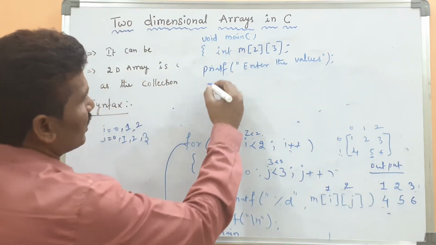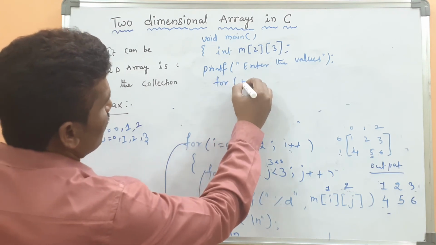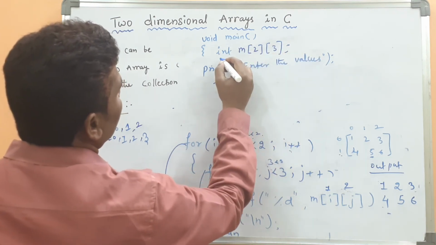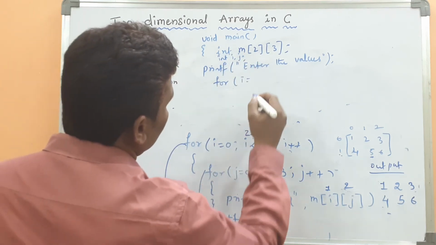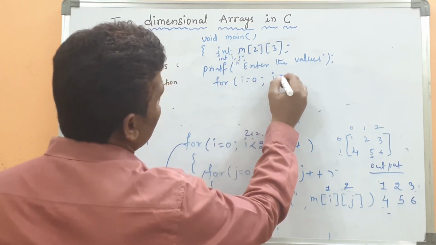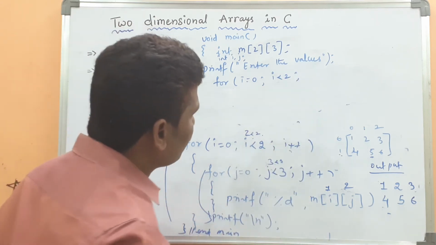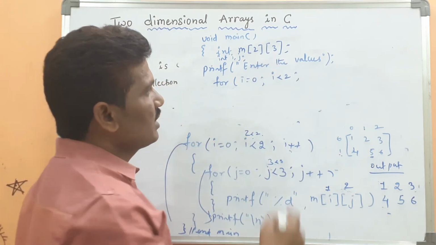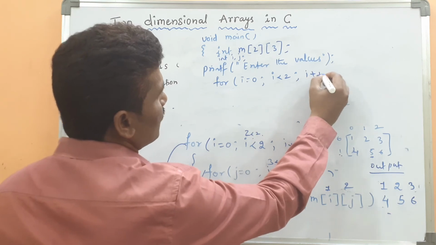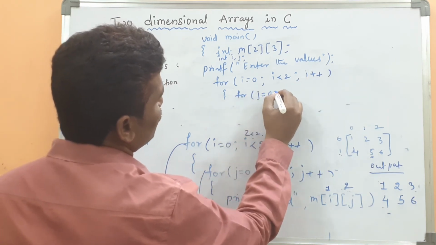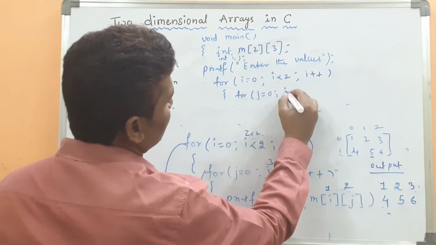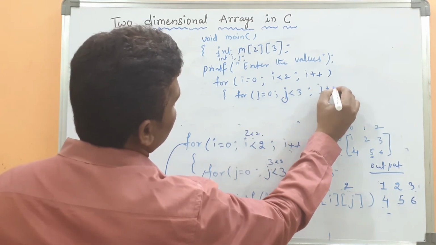Then you take the for loop. int i comma j, i equal to 0, i less than 2, the row size. If it is mentioned, you can directly take the row size and column size. Then the nested for loop, j equal to 0, j less than 3, j plus plus.